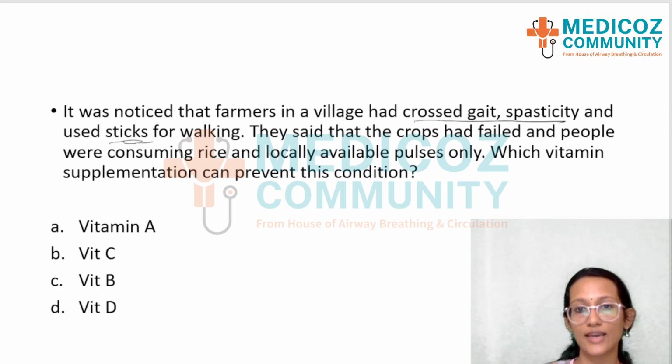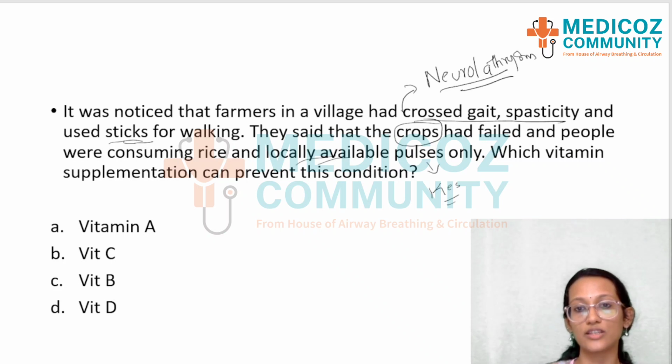All this is directly pointing towards a particular toxic condition. And they also say that the crops have failed and they're using locally available pulse, which could be the kesri dal that they are pointing towards, and the issue would be neurolathyrism. Okay, so neurolathyrism is a condition that is explained here.